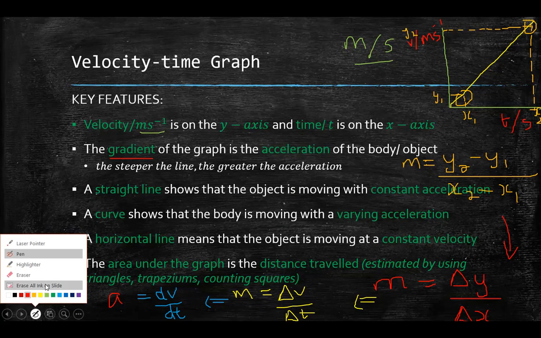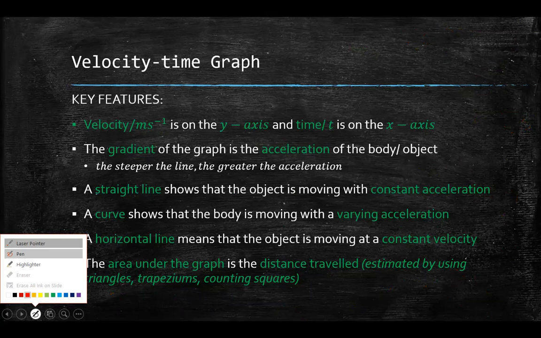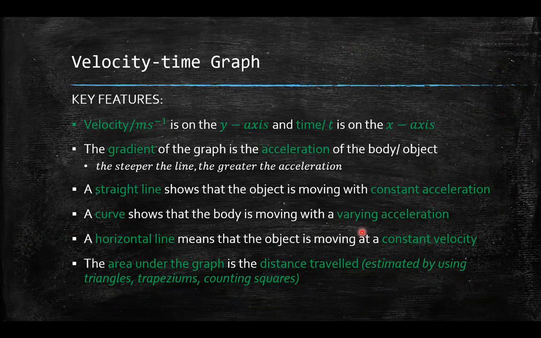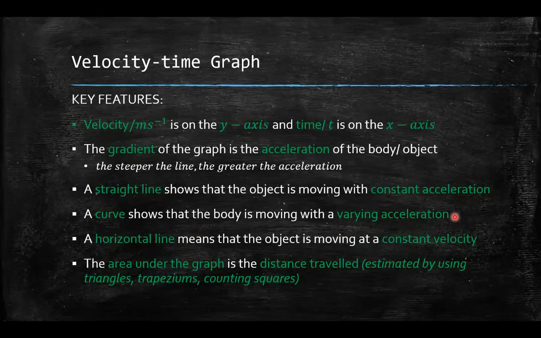So I'm putting this now. Too many things on the screen at the same time. A curve, just like before. We know a curve, the gradient is not the same at every point. Therefore, since acceleration is the gradient of this graph, and the gradient of a curve changes, that means that I have a varying acceleration, or a changing acceleration, or you might say an acceleration that's not constant, right?